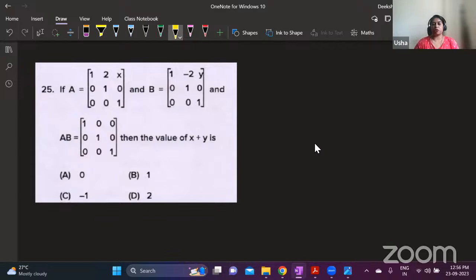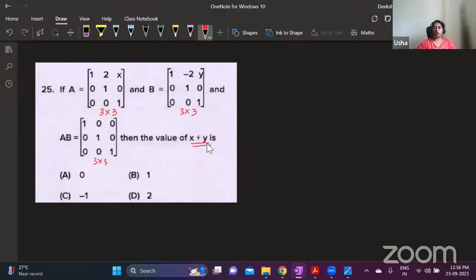Okay, so this is matrix multiplication. A is a 3 cross 3 matrix. B is a 3 cross 3 matrix. AB will also be a 3 cross 3 matrix. Whenever you are multiplying matrices, you will get a product which is also a square matrix. Now they have given AB. You are supposed to find out what is x plus y.